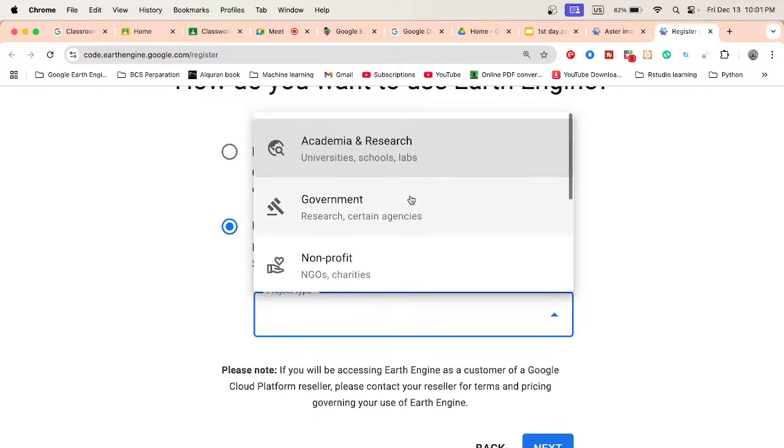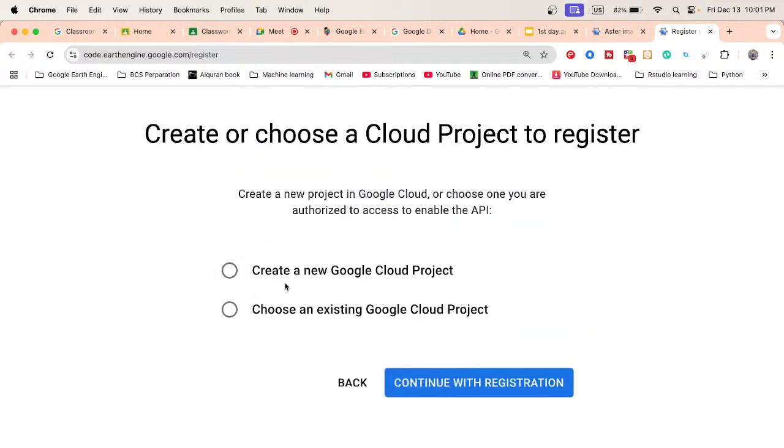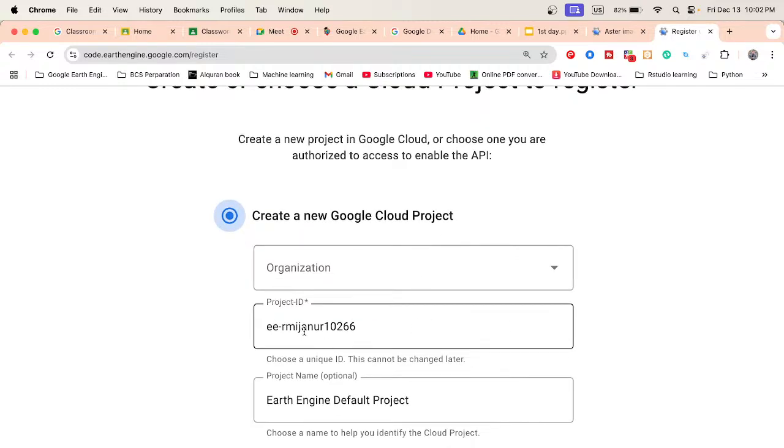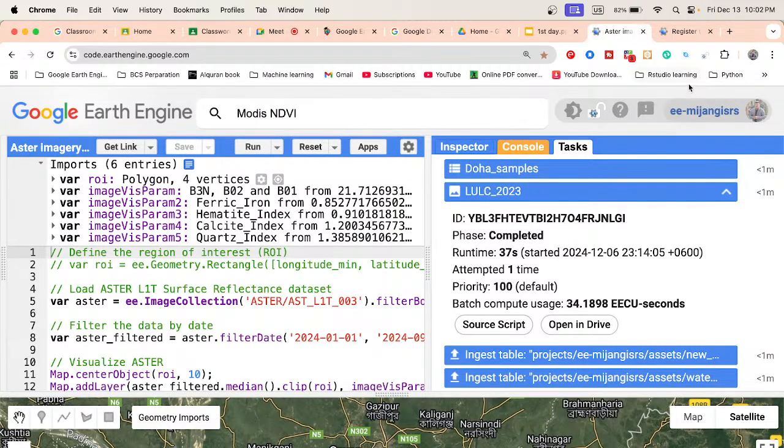Just put academic and research, then click next, and you can see Create a new Google Cloud project. Just create it and put the project ID name, then continue with registration, and then we can easily find this name. I use this name, so that's why it is also working. Further, I can easily connect the cloud project to other environments. Suppose when I work with the Python environment, then this cloud project is also needed.